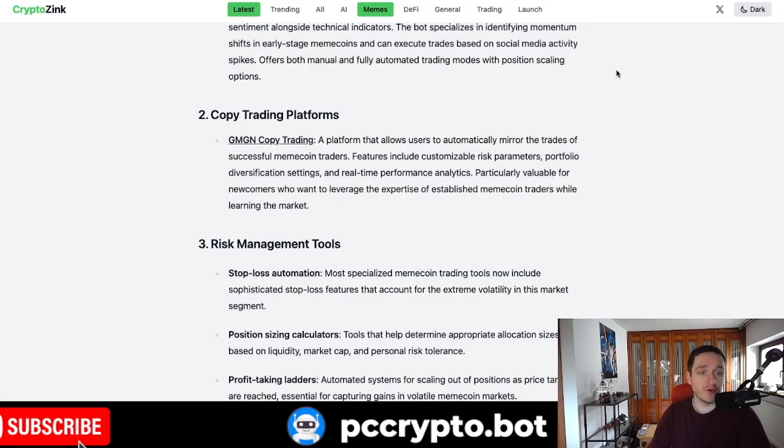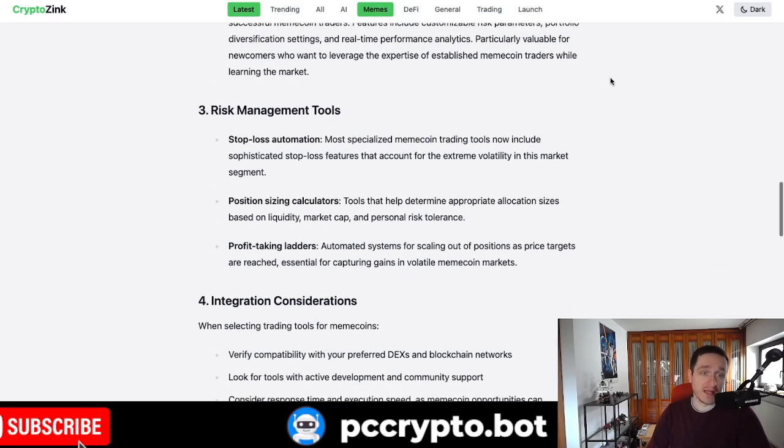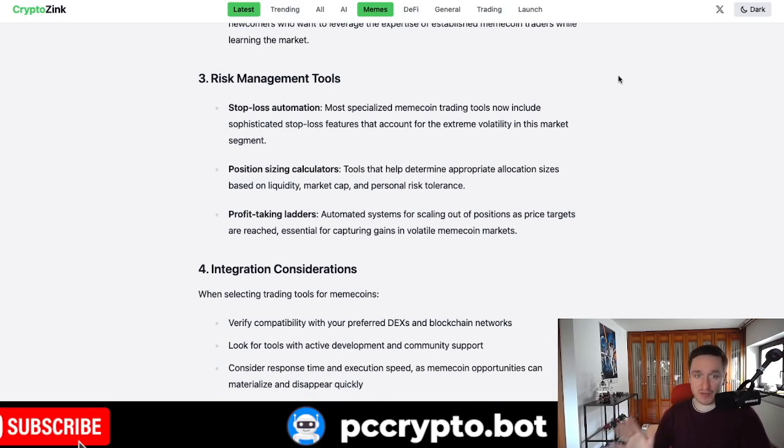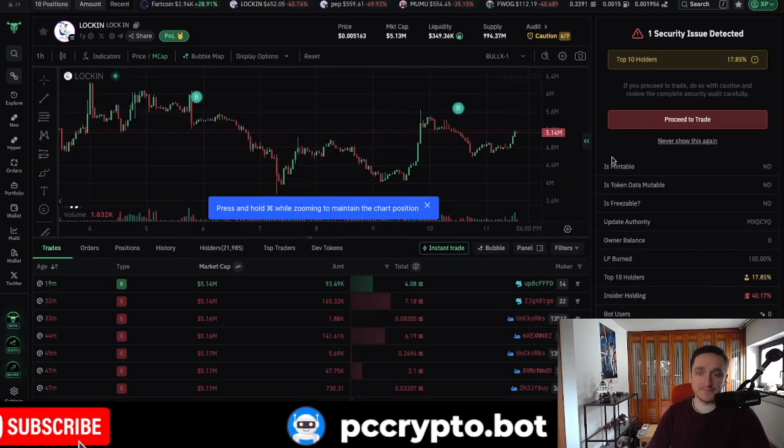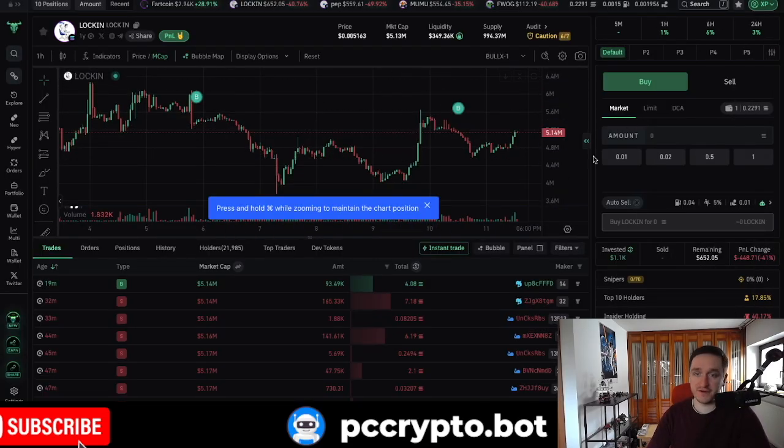Let's go back to what else you can do. I wanted to mention that it's really important to have some kind of stop losses. All of the tools basically allow you for that. So for example, if you were to go with BullX, you can do limit orders.